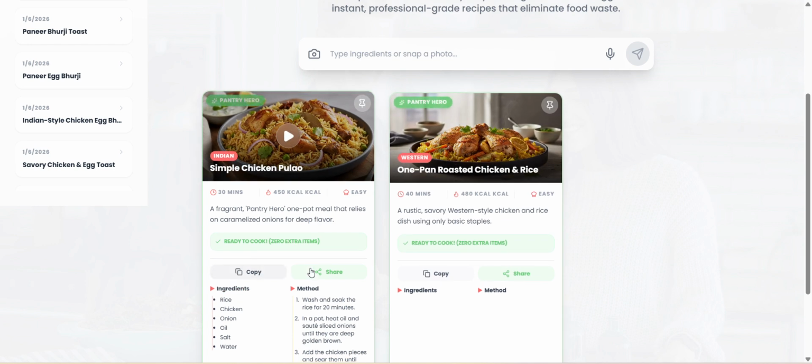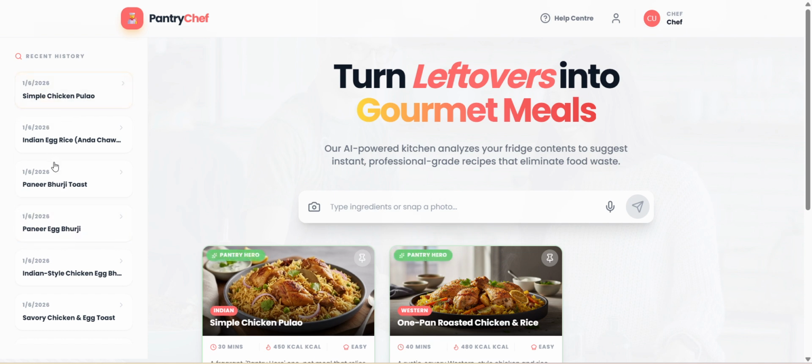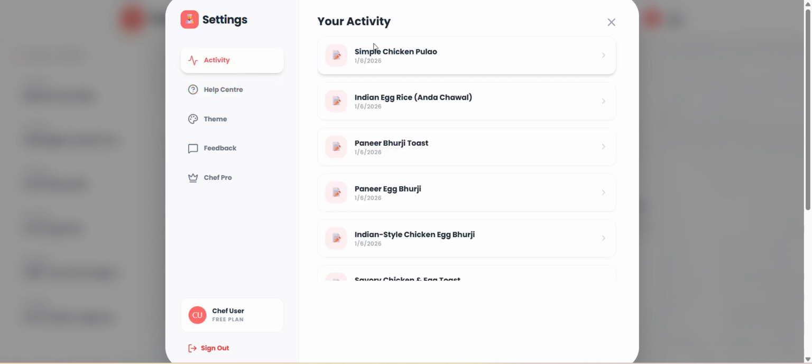We can copy and share the recipe, and we can also find how many kilocalories we can gain from the recipe. Here is the recent history option, and it's the help center from where we can find our previous activities.